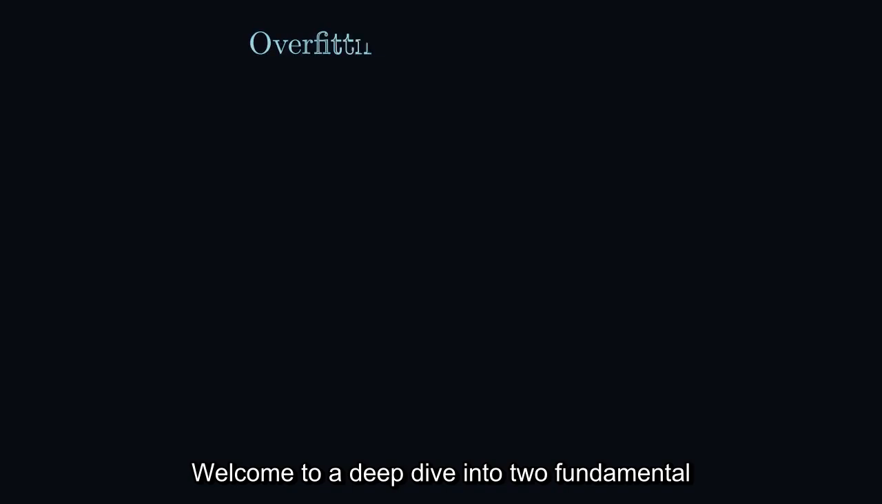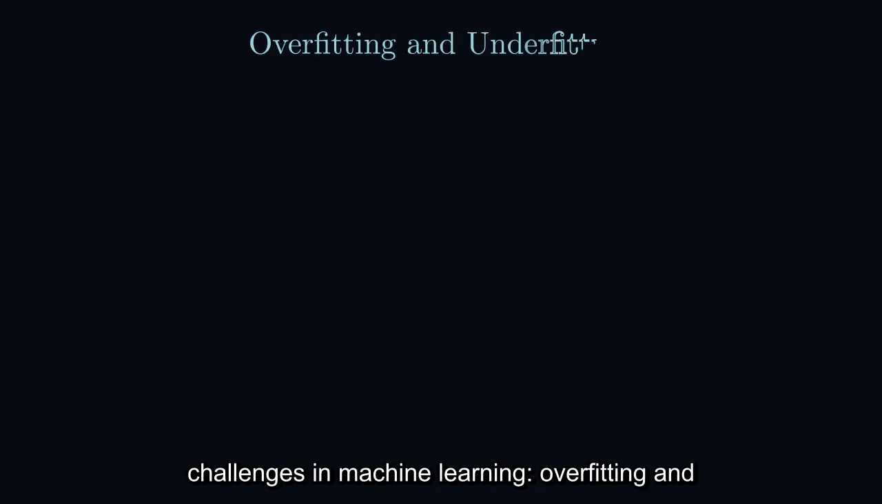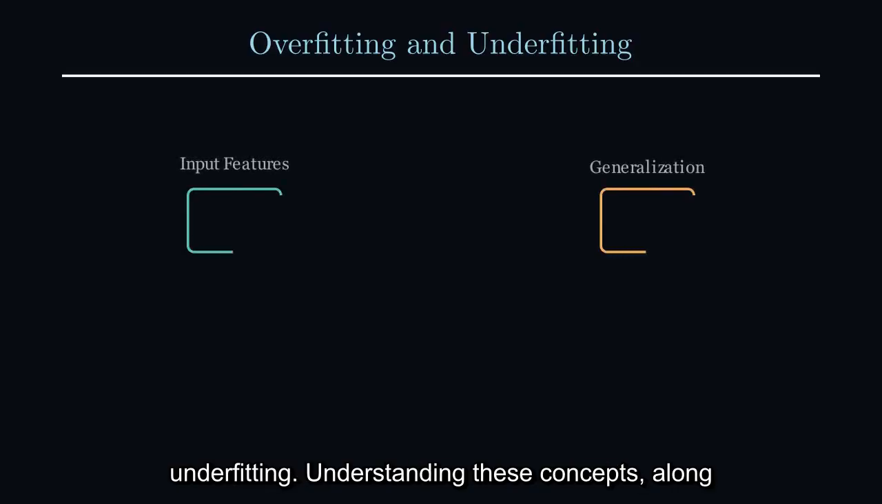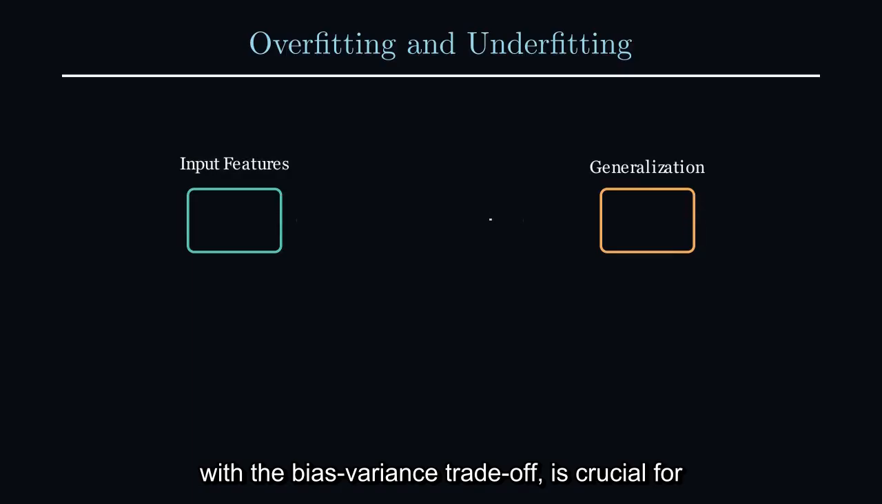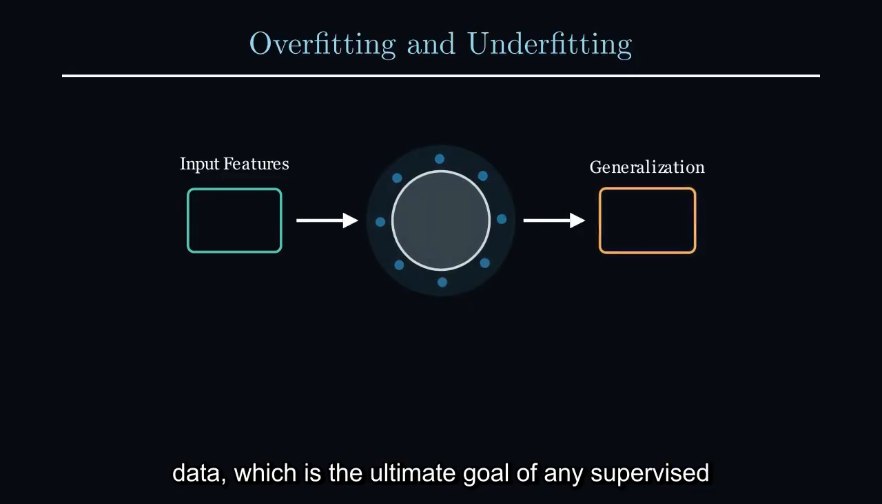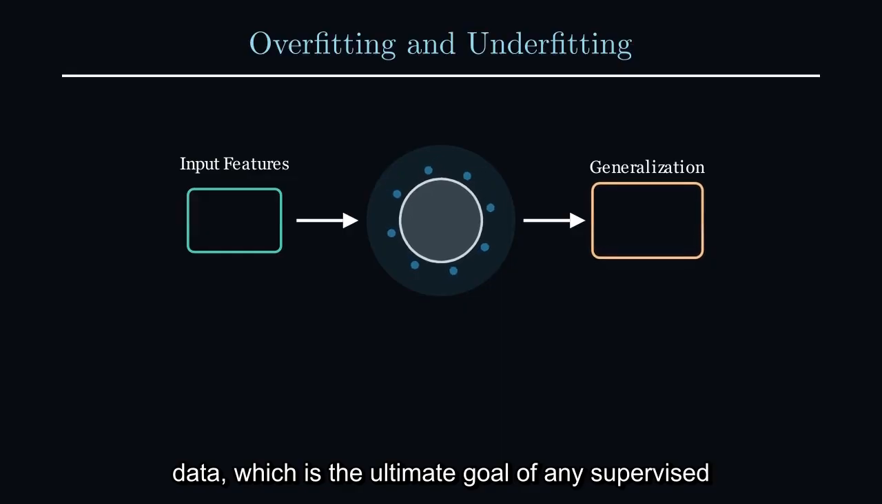Welcome to a deep dive into two fundamental challenges in machine learning, overfitting and underfitting. Understanding these concepts, along with the bias-variance trade-off, is crucial for building models that generalize well to new, unseen data, which is the ultimate goal of any supervised learning task.